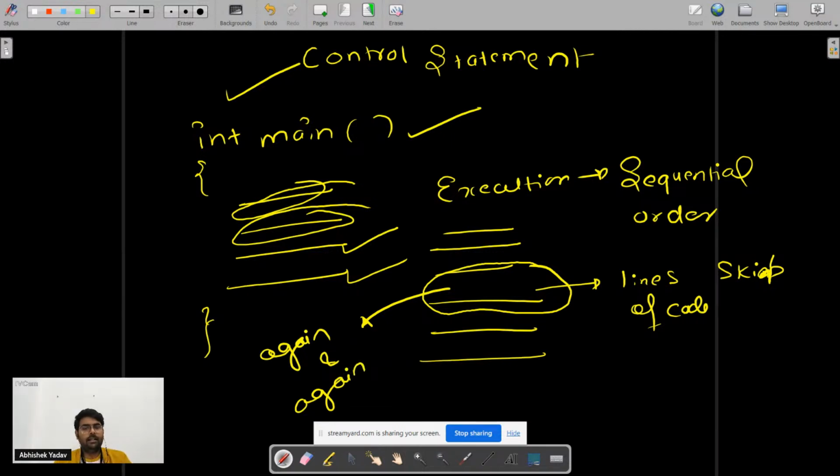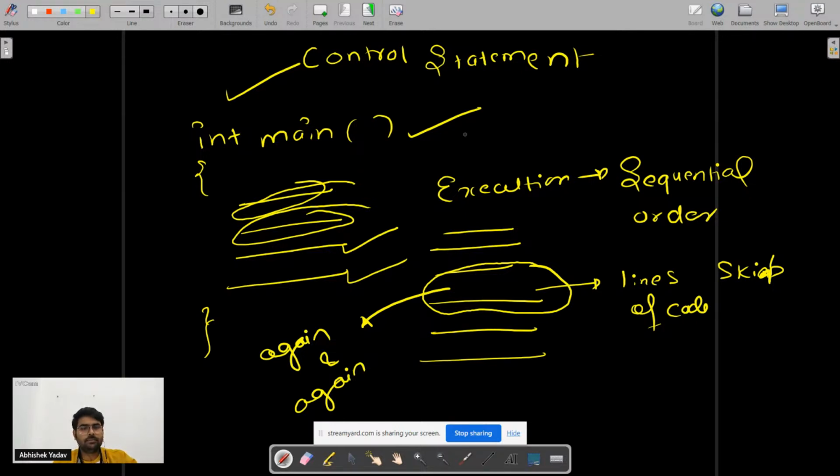Then to do this, we need control statements here, right? Is everyone clear why we need control statements? We have the code, and by default the execution of the code is sequential in order. In order to skip a part of the program, or to execute a part of the program again and again, we need control statements, right?